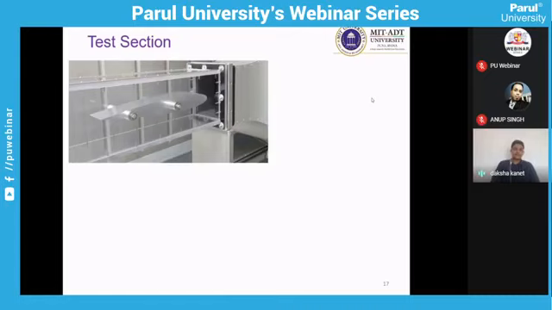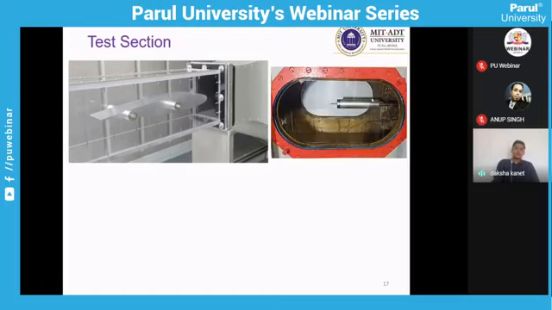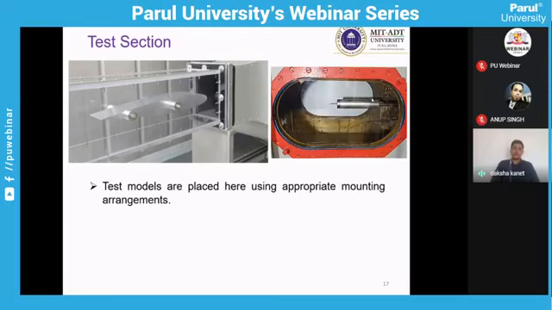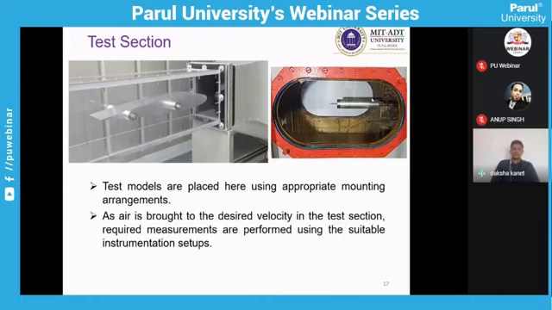Then the test section is a place where you put your models on which you are measuring the forces and the quality of the flow. It may be a rectangular arrangement, or it may be a conical arrangement, depending on the type of the wind tunnel and the requirement. Generally in the subsonic wind tunnel, we are dealing with the rectangular type of cross section.